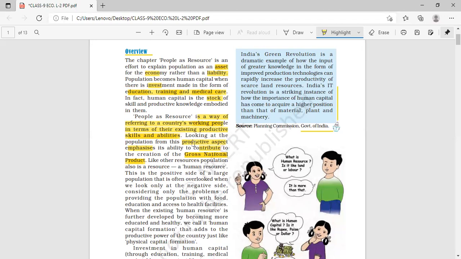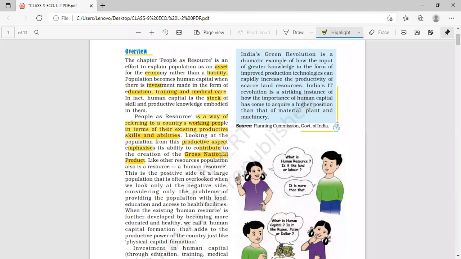Clear? So now again coming to the lines, looking at the population from the productive aspect. If we look at the working population from the productive aspect, it emphasizes its ability to contribute to the gross national product. It enhances the national income. When it is encouraging or enhancing the economy, then in another way we can say it is also enhancing the national income, or we can say the gross national product.